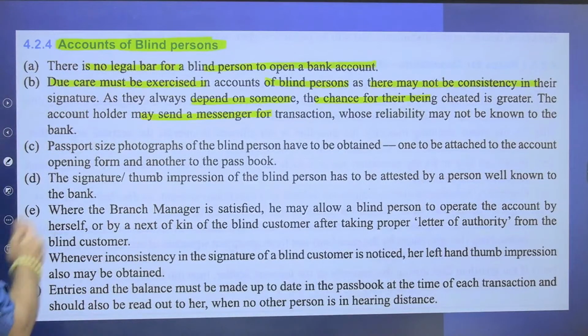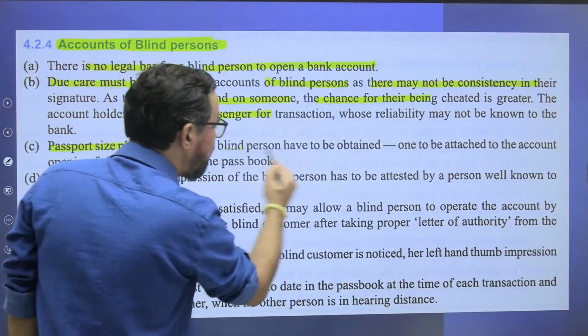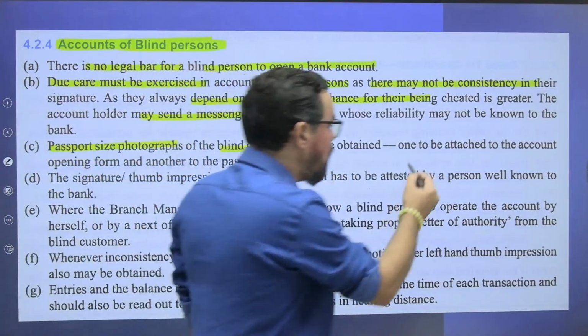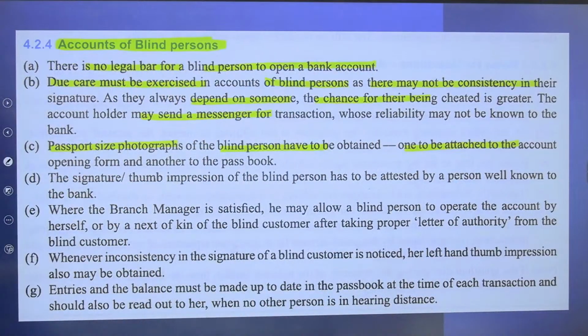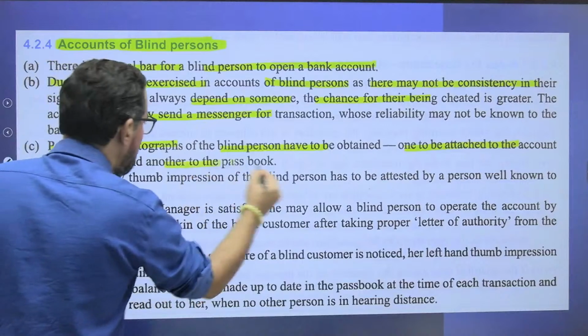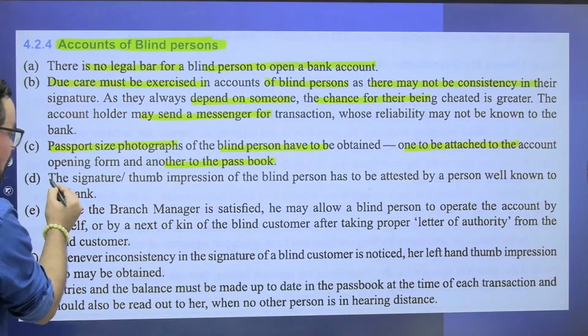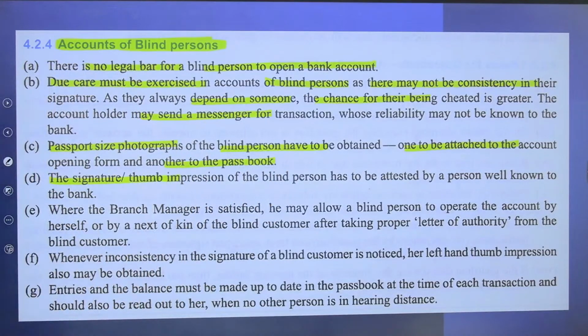ठीक है. Passport size photographs of the blind person have to be obtained, one to be attached to the account opening form and another to the passbook, ठीक है. The signature or thumb impression of the blind person has to be attested by a person well known to the bank, जैसे जो agents या others हैं या any bank employee itself.